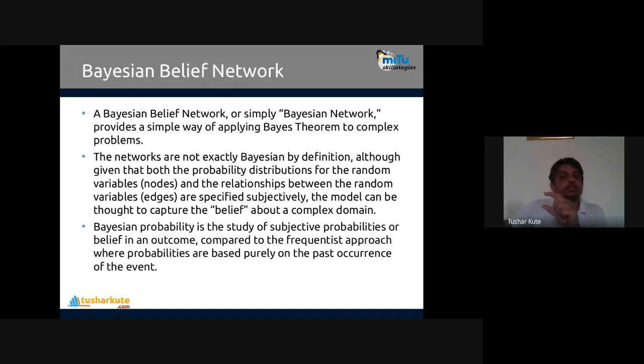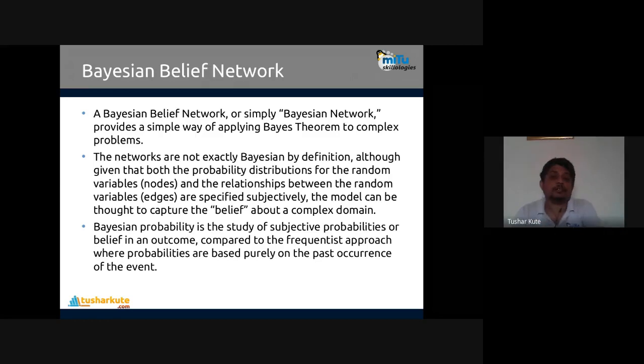So A and B will be connected with an arrow. Networks are not exactly Bayesian by definition, although given both the probability distribution for the random variables, that is the nodes, and the relationship between the random variables, that is the edges, they are specified subjectively. The model can be thought to capture the belief about the complex domain.